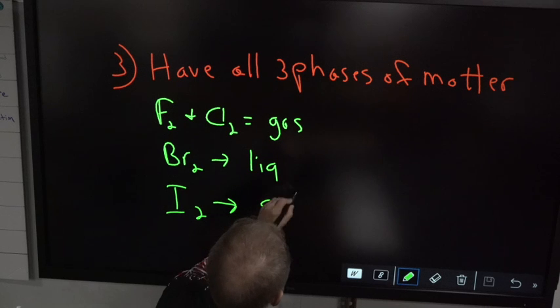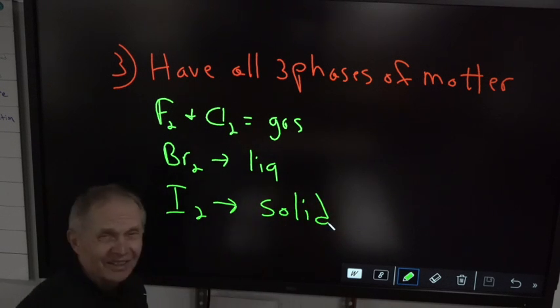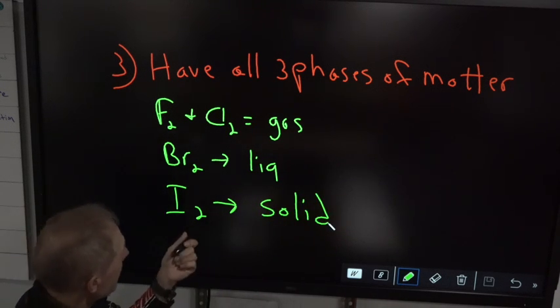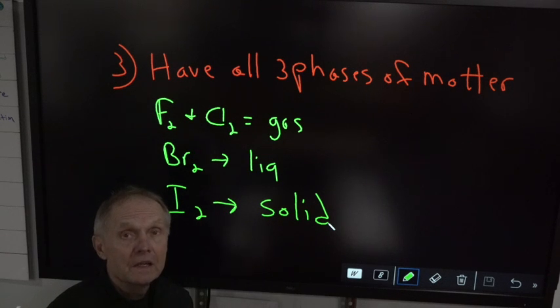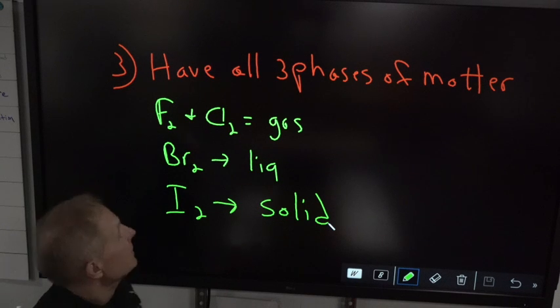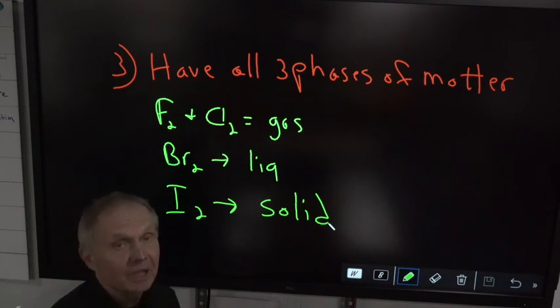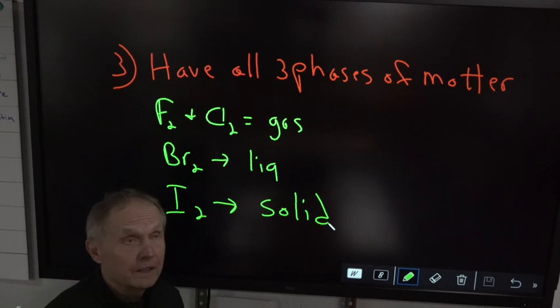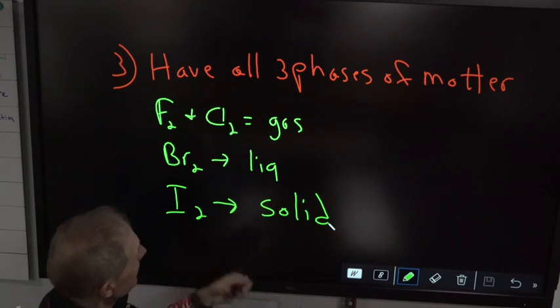I2 is a solid. Really weird. And when this solid sublimes, which we'll talk about in a second, it turns into I2 gas. So these are all diatomic gases. All right? So we have two gases, one liquid, one solid.